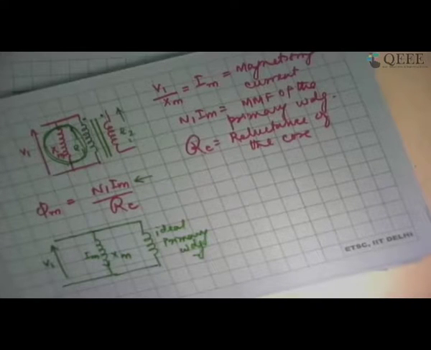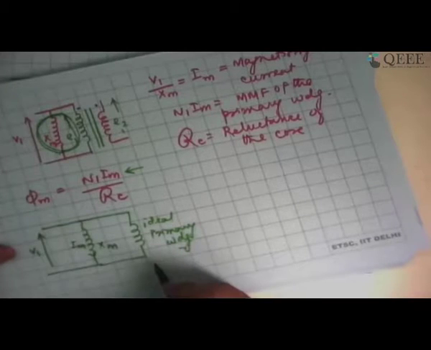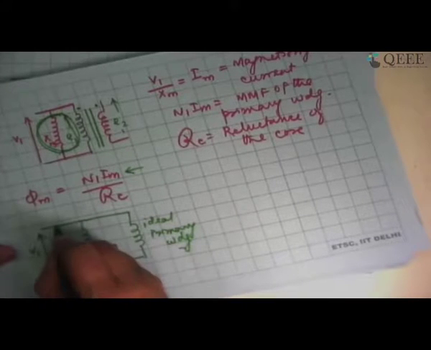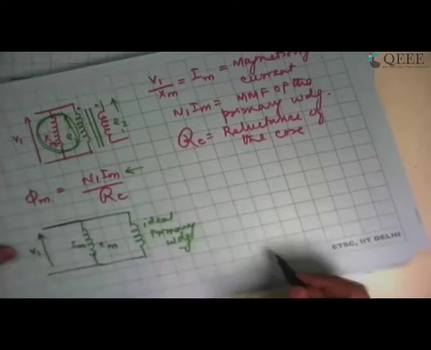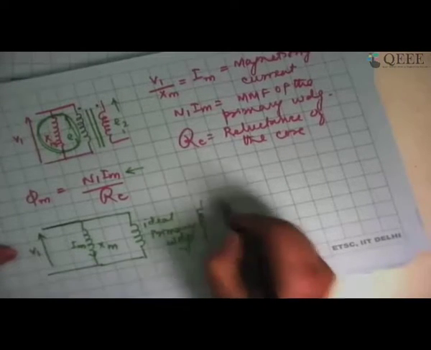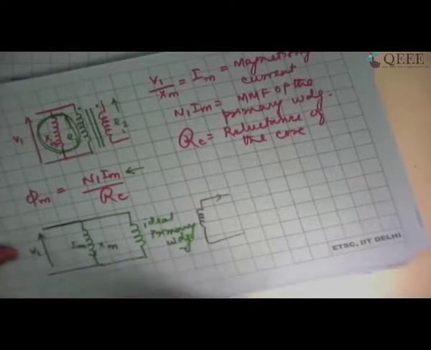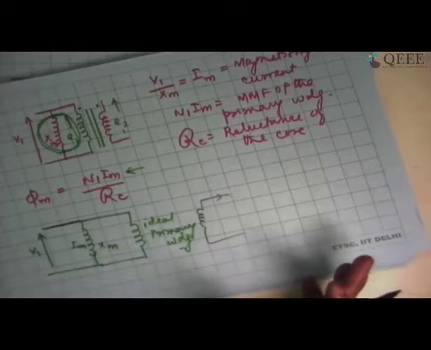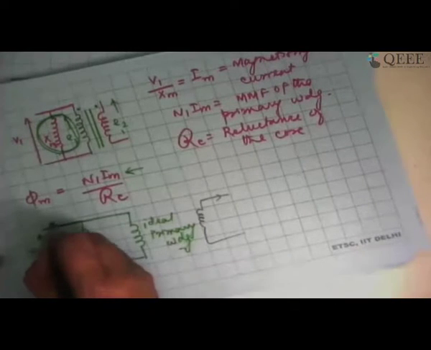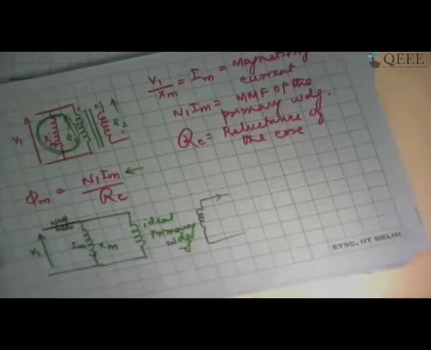Now, if I practically measure the power that is taken up by the primary winding when the secondary is open circuited, if it had been a pure reactance, it should have been zero. The power should not have been consumed at all. If I put a wattmeter here, the wattmeter should read 0 if there had been only reactance.